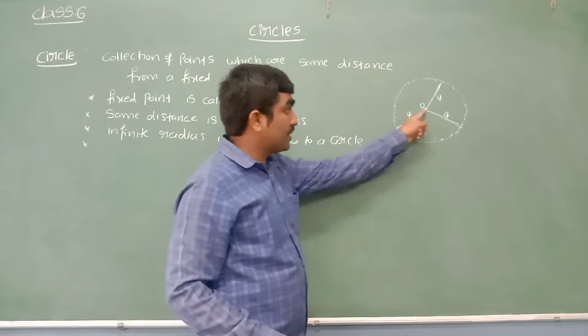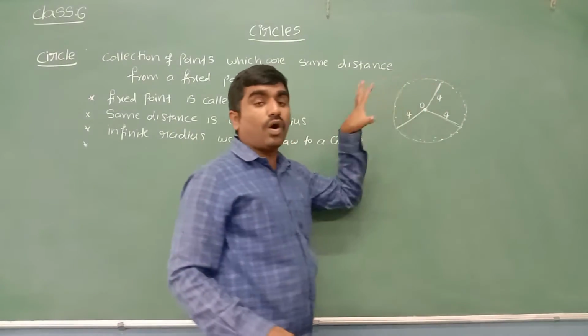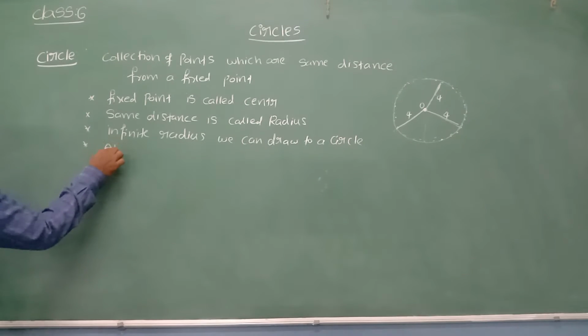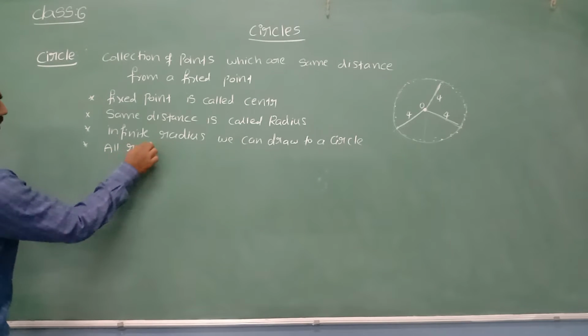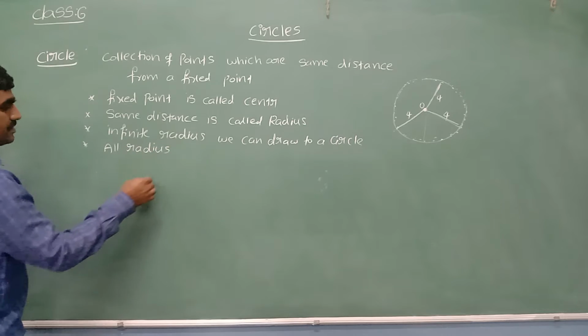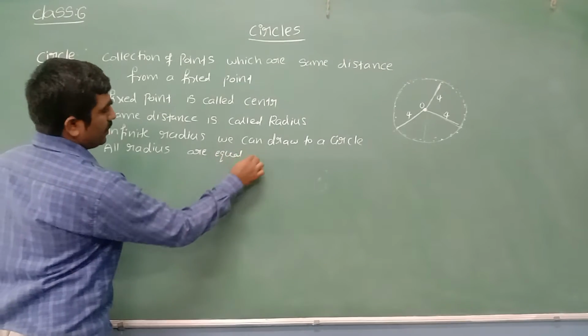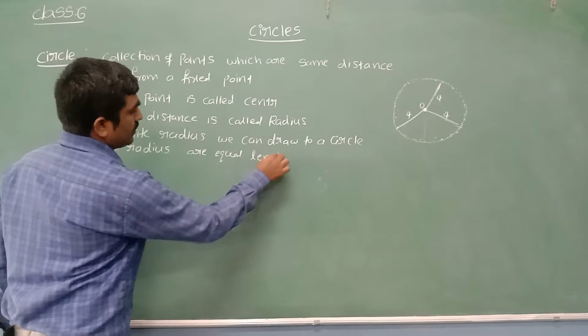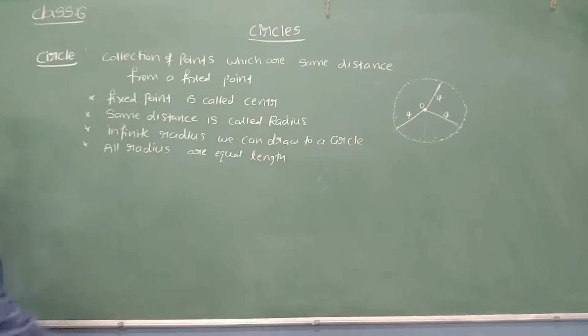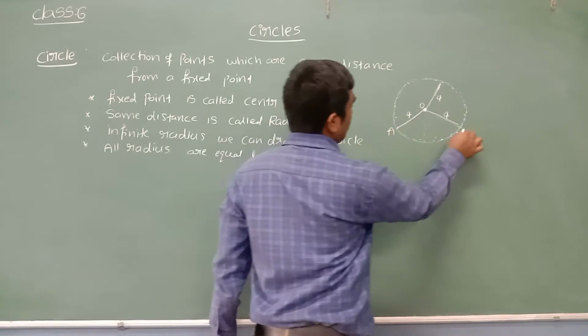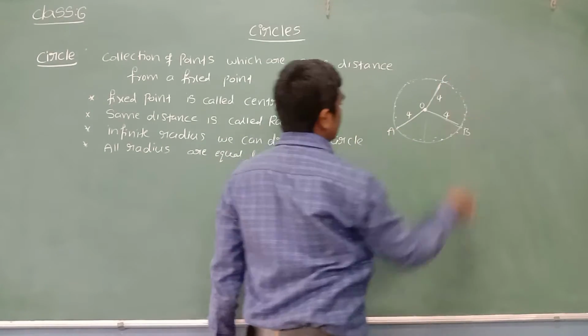The same distance from the center to the boundary means all the radii are of equal length. What can we write? We can write that all the radii are of equal length, I mean the same length. So let me take here O, A, B, C.